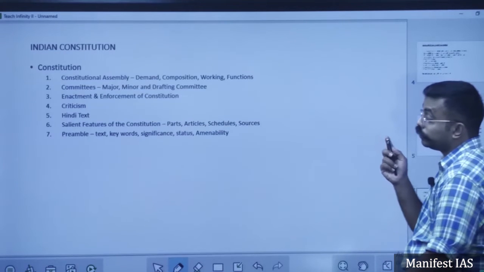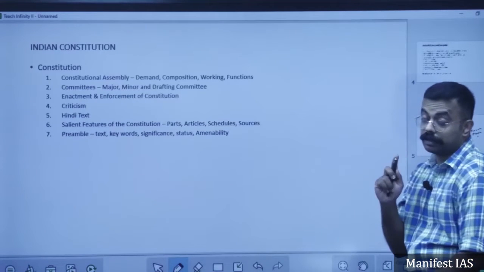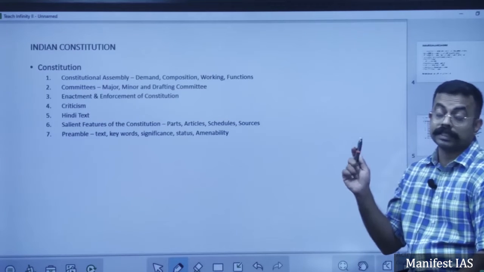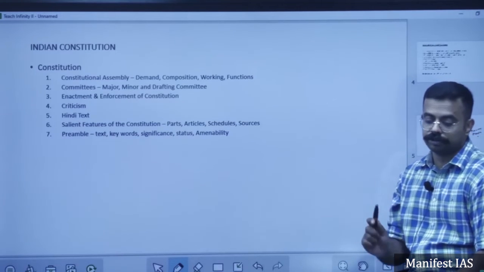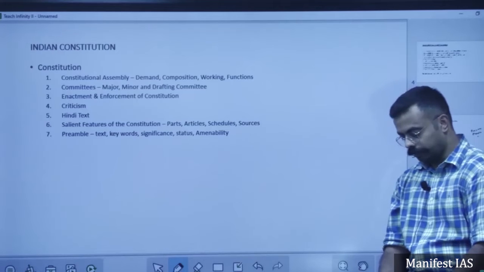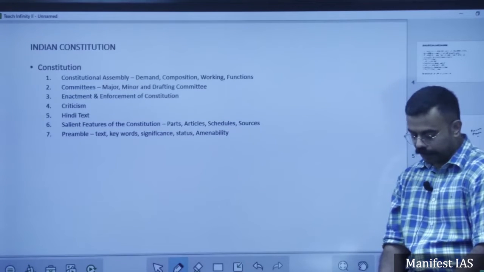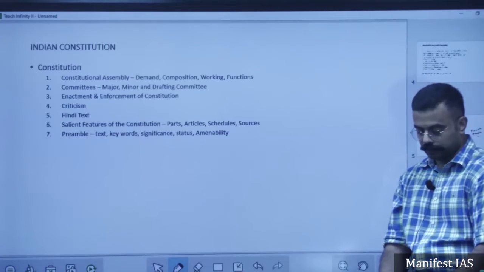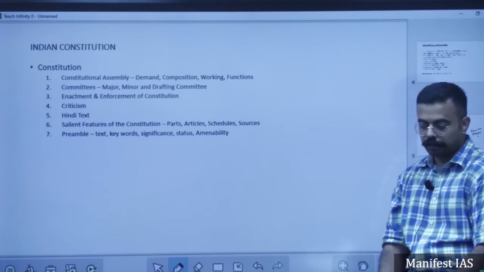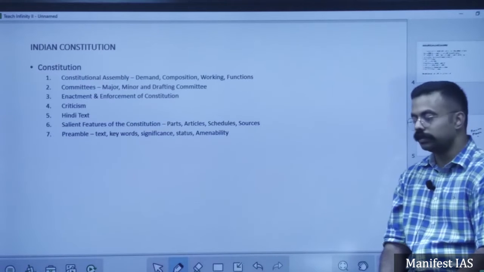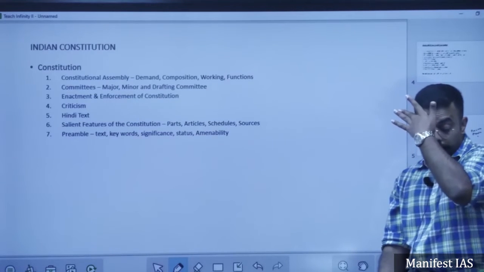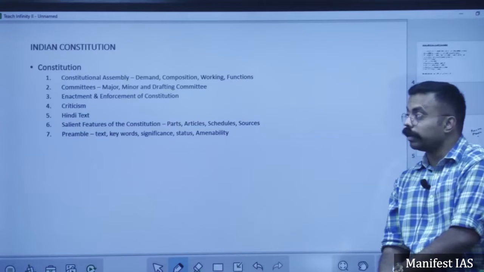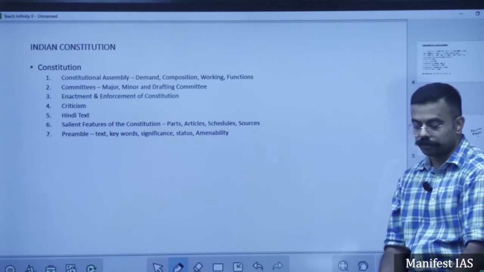And we have one of the few democratic constitutions in the world to have emergency provisions within the constitution. Then we have a three-tier government. What is three-tier government? Central government, state government, then local government, that is Panchayati Raj and municipalities, at district and village level. Then we also have provision for cooperative societies.